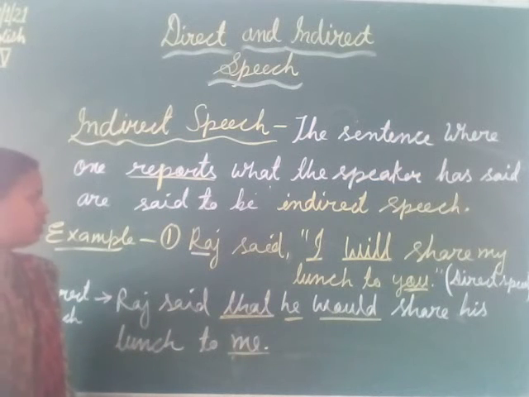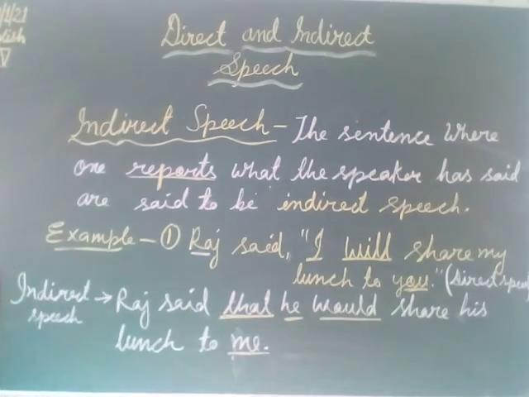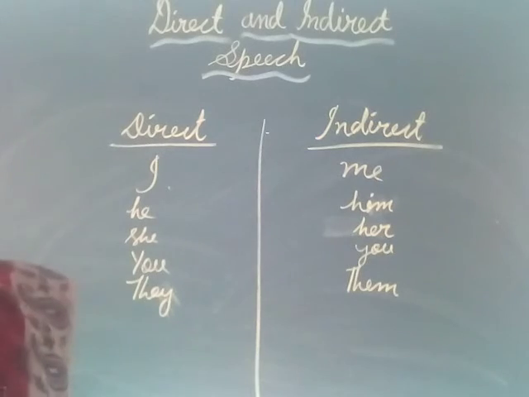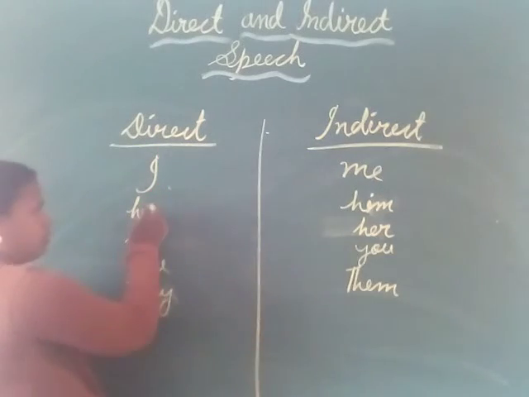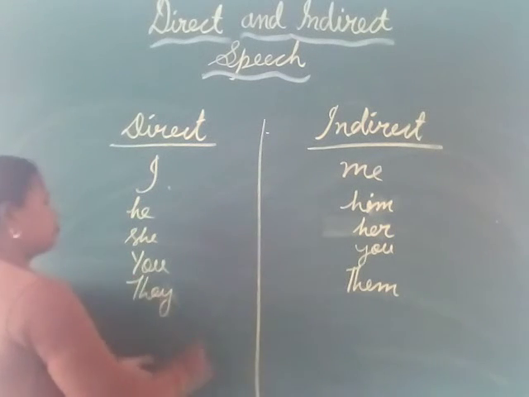Now let's see some of the changes, that is personal pronoun changes, of changing direct to indirect sentence. Here I have written some changes: a word in a direct sentence, if it is I, changes into me, he changes into him, she changes into her, you remains the same, they changes into them.